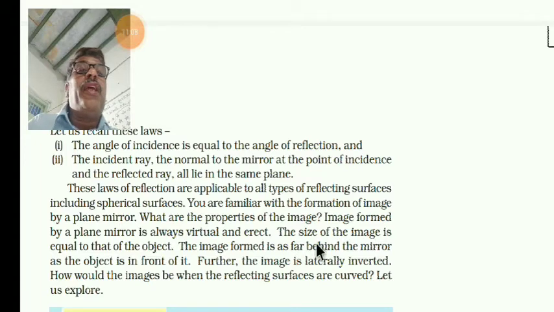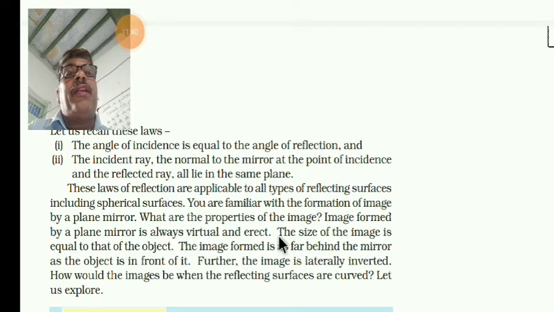You know that plane mirror property, what you learned? In a plane mirror, you know that it shows a virtual and erect image. When you look through the mirror, you see these properties of the image. The image formed by a plane mirror is always virtual and erect.